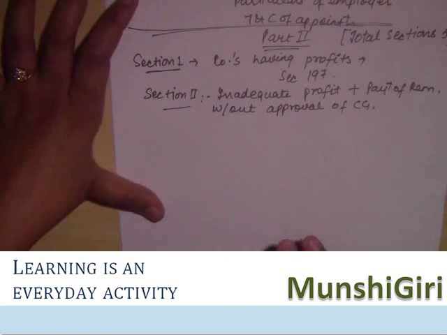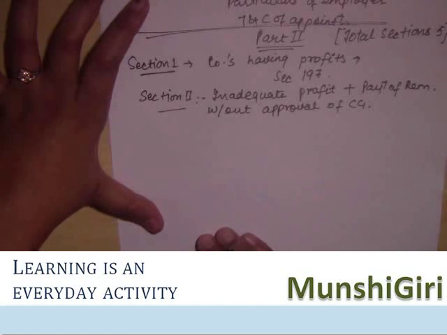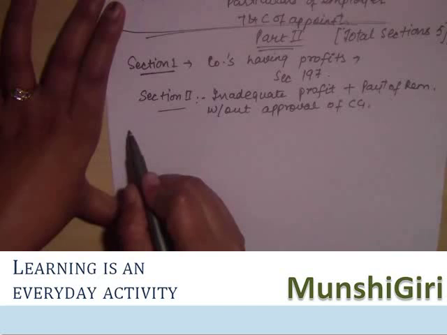Now it says there are certain limits given under this section, which says that where in a financial year a company has no profits or has inadequate profits, it may, without the approval of central government, pay remuneration to its managerial persons not exceeding the higher of the limits given under A and B. Now we have two cases.